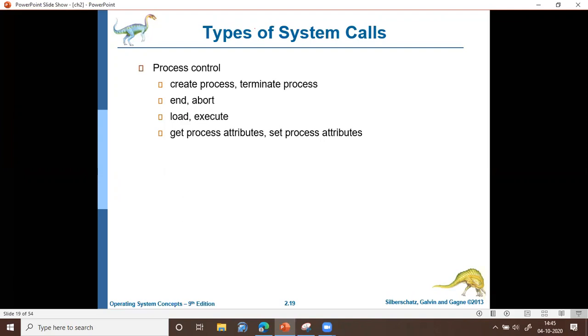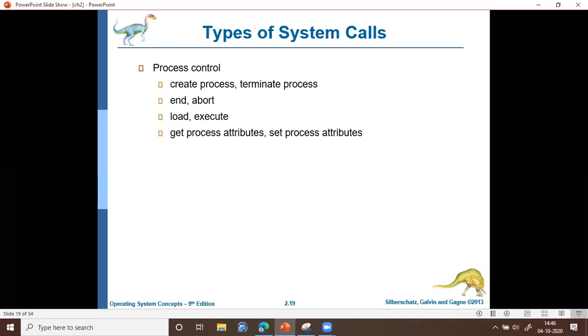Attributes include process ID. What is the ID of the process? Which part of memory it is using? And how long it will be staying in the memory. All these also come under attributes. So get process attributes will give the set of attributes connected with a particular process, and set process attributes is used to assign values to these attributes.